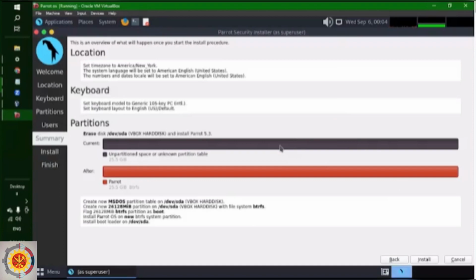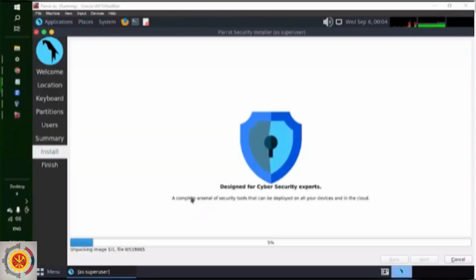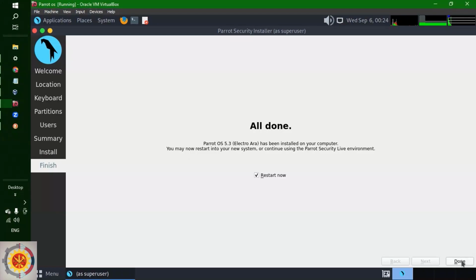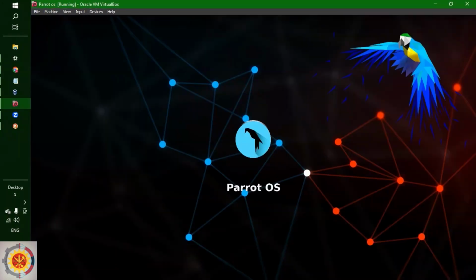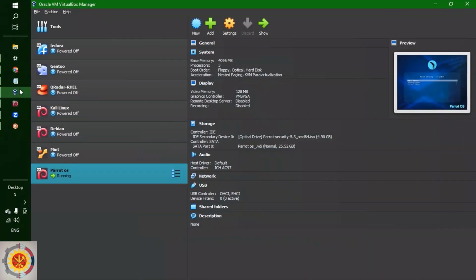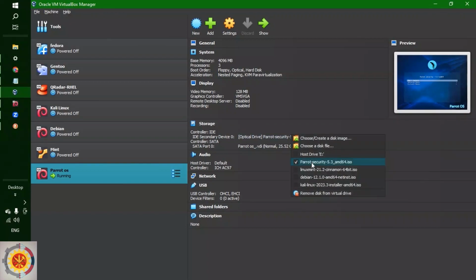As it will take time, I'm gonna skip this step because there's nothing to tell you and teach you there. So the installation has been finished now, and we are gonna restart it. Just click done. Oh, I think I have to unmount this image, so we're gonna click remove this from virtual drive.